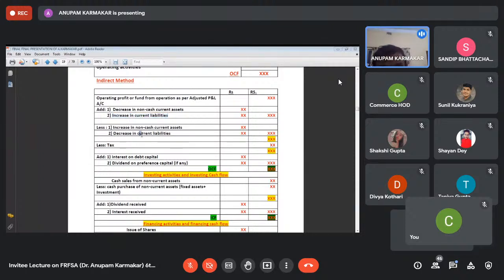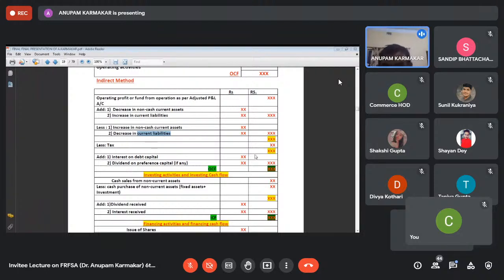Similarly, when the current liability is decreasing, suppose the creditors balance decreases from 70,000 to 50,000, that means payment has been made to the creditors. That is outflow of cash. So when the current liability is decreasing, it means outflow of cash. And when the current liability is increasing, it is treated as inflow of cash. Though there is no actual inflow of cash, on the basis of cash equivalence concept, the cash position is improved to that extent.